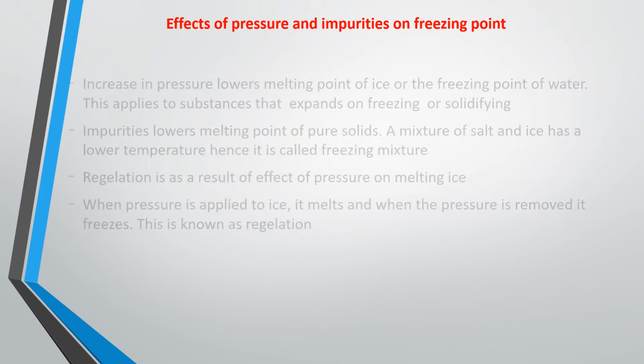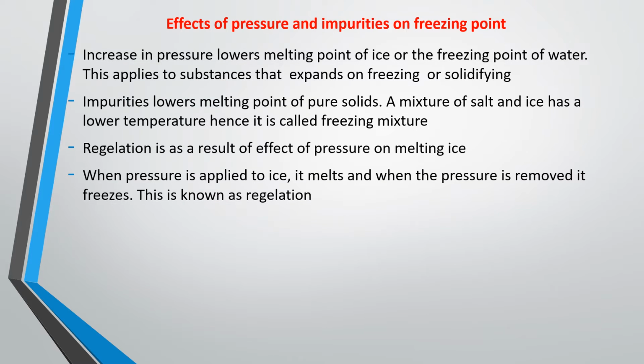Effect of pressure and impurities on freezing point. We just discussed freezing point. So what are the effects of pressure and impurities on freezing point? Increase in pressure lowers the melting point of ice, or the freezing point of water. This applies to substances that expand on freezing or solidifying.